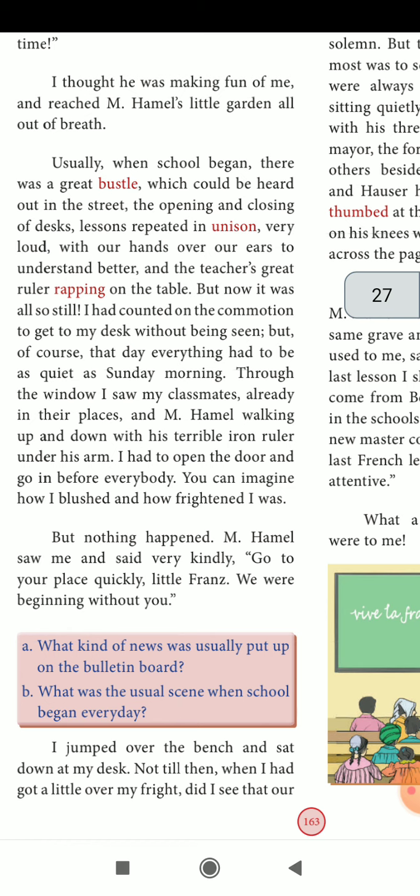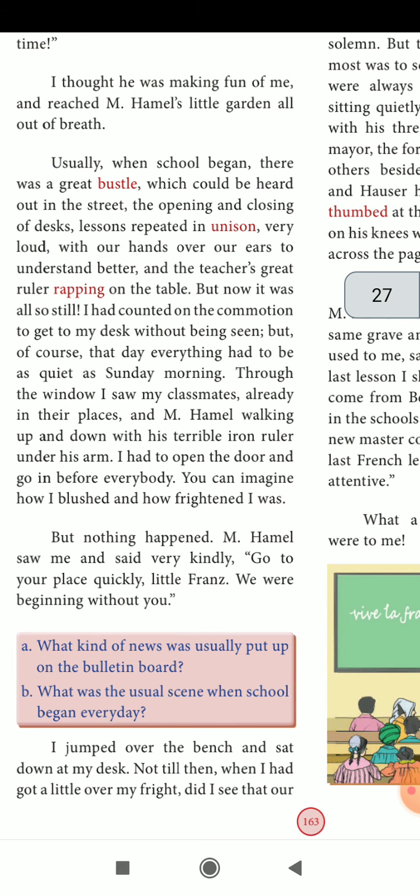Through the window I saw my classmates already in their places, and Hamel walking up and down with his terrible iron ruler under his arm. I had to open the door and go in before everybody. You can imagine how I blushed and how frightened I was.